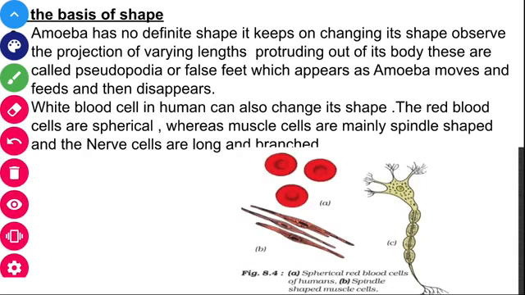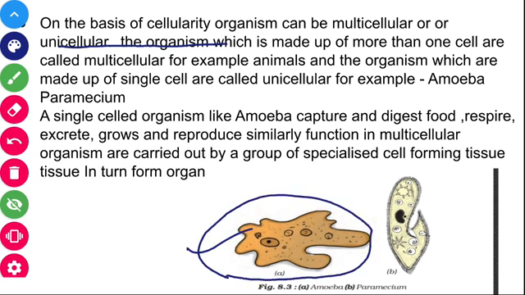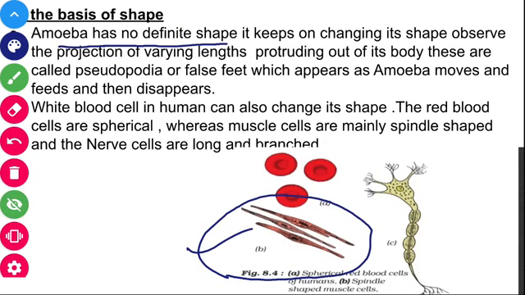On the basis of shape, cells can be of the following types. Every cell does not have a single shape, or every cell's shape is not similar. The shape of the cell may vary from organism to organism. The amoeba has no definite shape. In the structure you have seen before, the amoeba does not have a specific structure; it keeps on changing its shape.